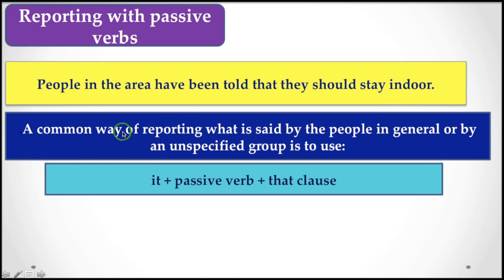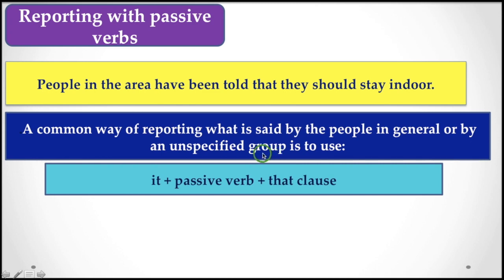A common way of reporting what is said by people in general or by an unspecified group is to use the passive voice construction. When we are talking about this, we just say it in a general way. We don't specify any group, or we don't have any specified audience.